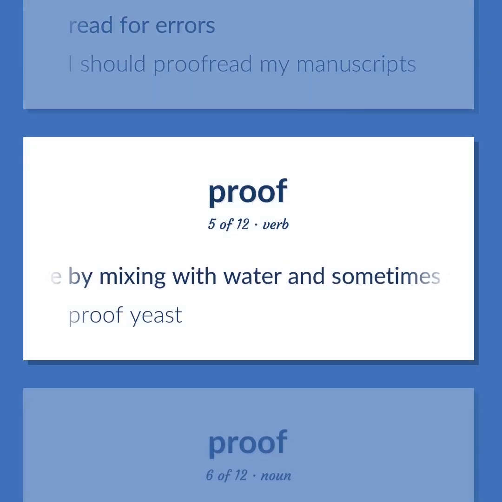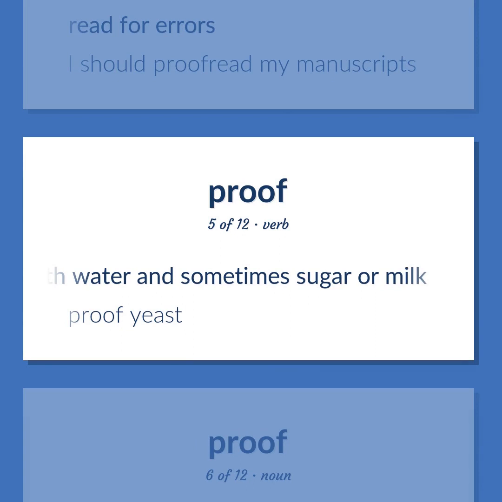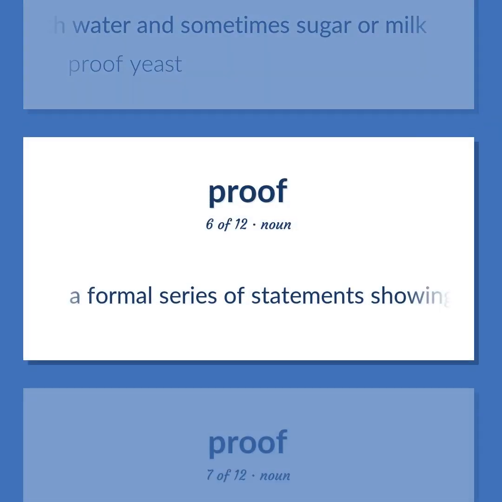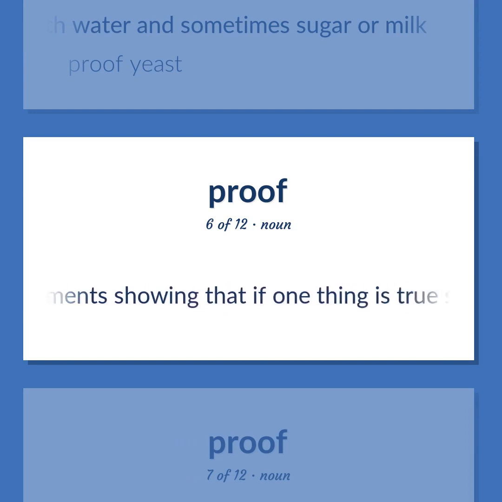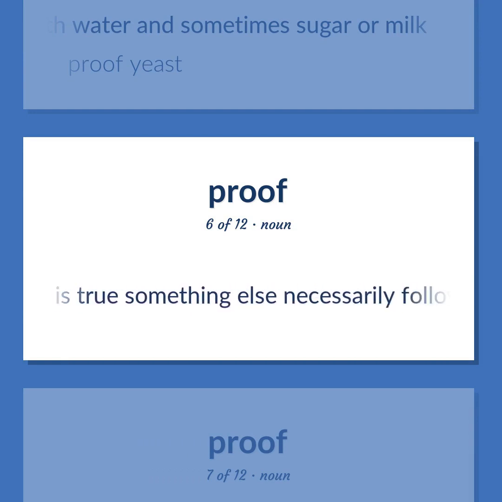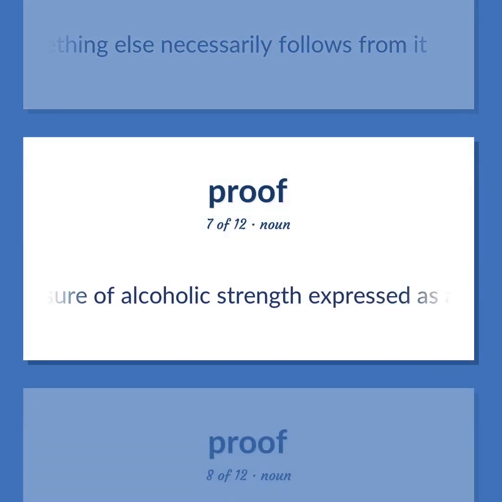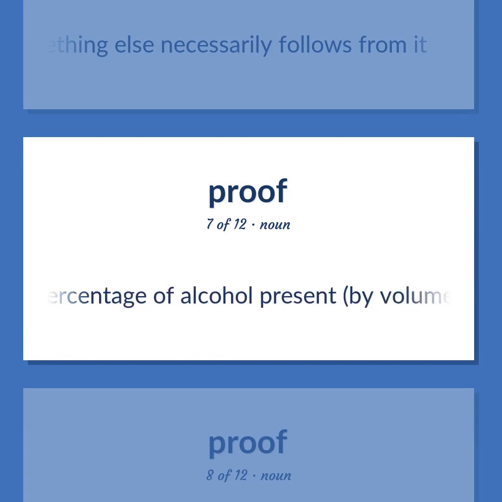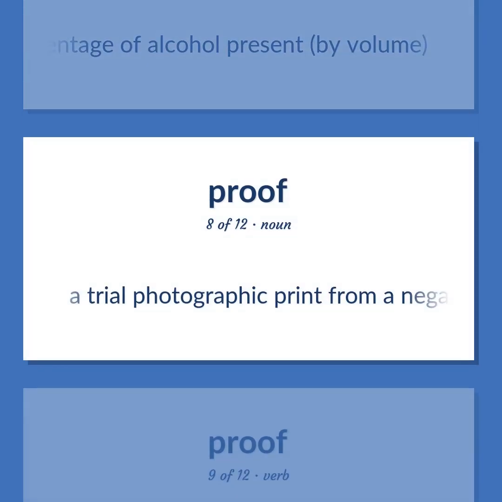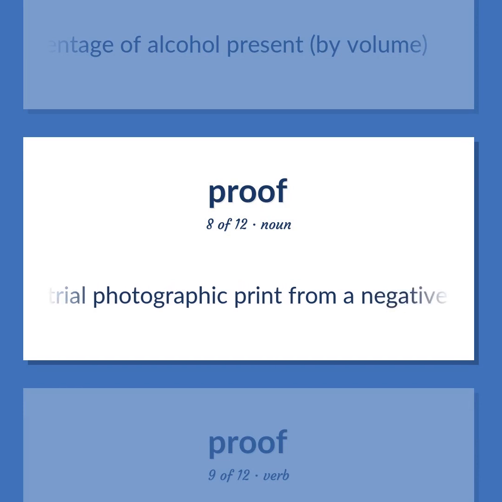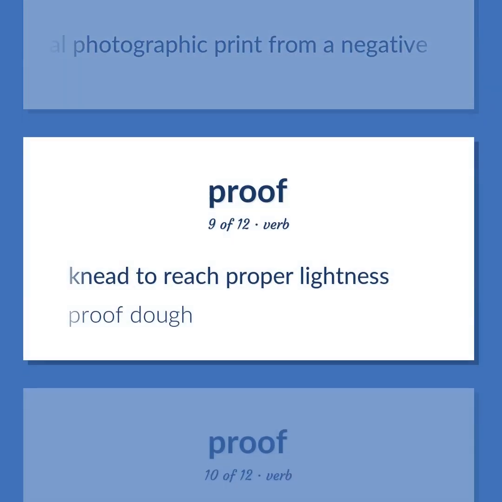Activate by mixing with water and sometimes sugar or milk. Proof yeast. A formal series of statements showing that if one thing is true, something else necessarily follows from it. A measure of alcoholic strength expressed as an integer twice the percentage of alcohol present, by volume. A trial photographic print from a negative. Need to reach proper lightness. Proof dough.